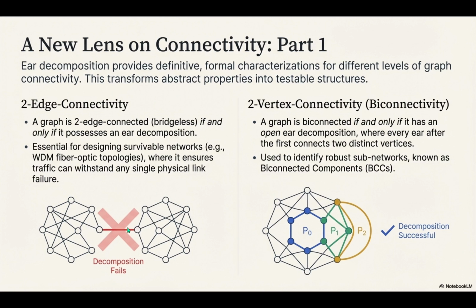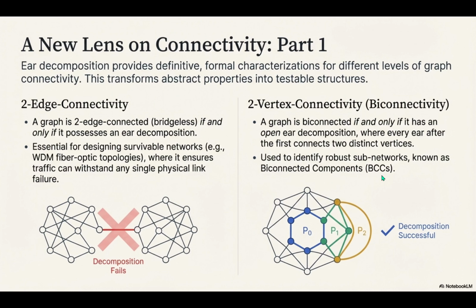For a broken link. But what about when a whole node goes down? That's two-vertex connectivity, or biconnectivity. Why does that need a slightly stricter type of decomposition? Well, that's the nuance of the structural theory. Node failure is much more severe than edge failure, so the structure has to be more robust. A graph is biconnected if and only if it has an open ear decomposition. And the key difference there is what? It's subtle but vital. In an open ED, every ear after the very first one has to connect two distinct vertices. Okay, so if an ear just looped back to a single vertex, then removing that one vertex would disconnect the whole loop from the rest of the structure. Is that right? That's it, exactly.